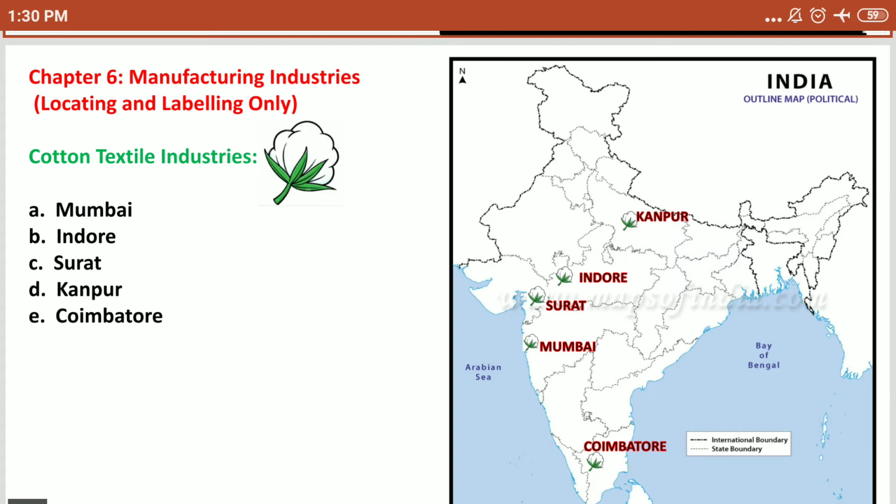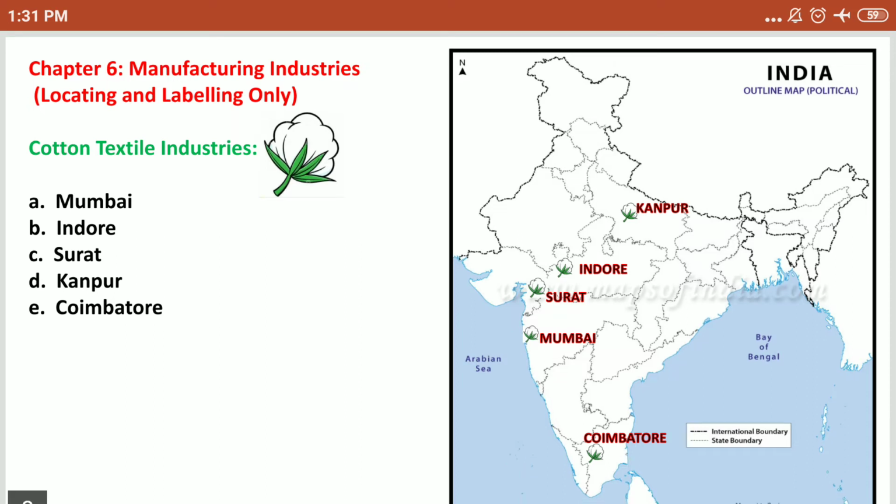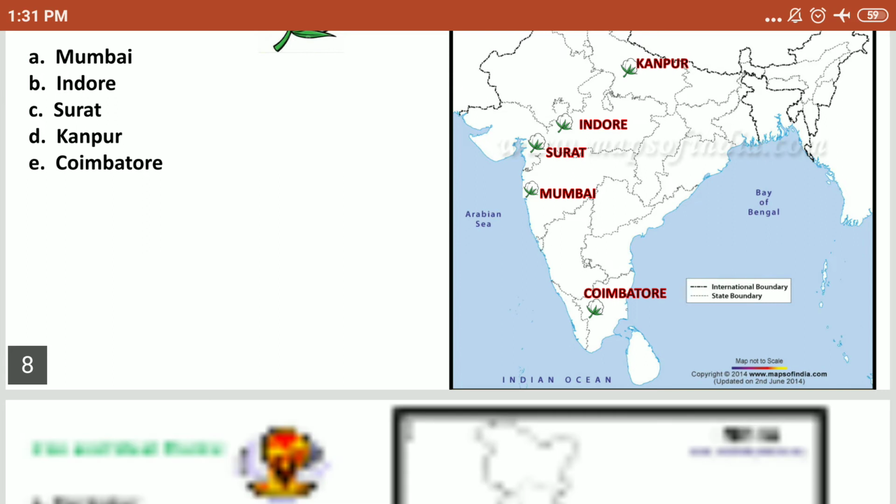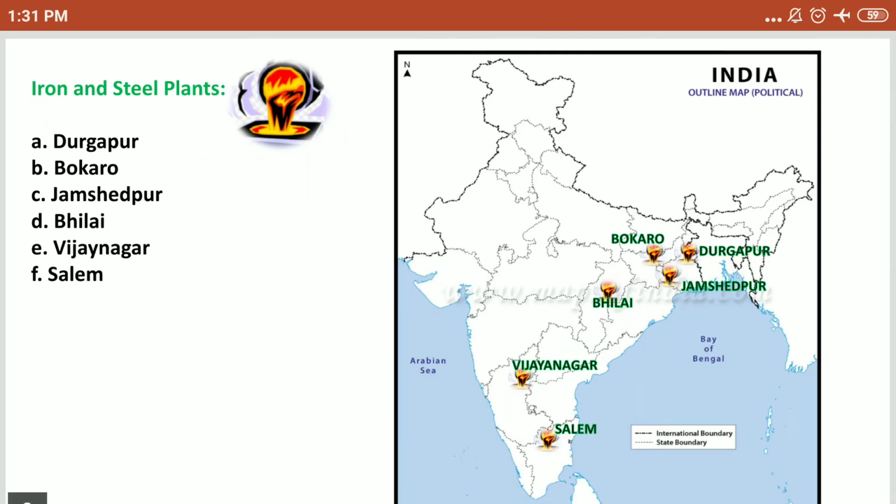B, Indore, it's located in Madhya Pradesh. C, Surat, it's located in Gujarat. D, Kanpur, it is in Uttar Pradesh. And E, Coimbatore, it is in Tamil Nadu. Now look at this. This is iron and steel plants, again belonging to chapter number 6.